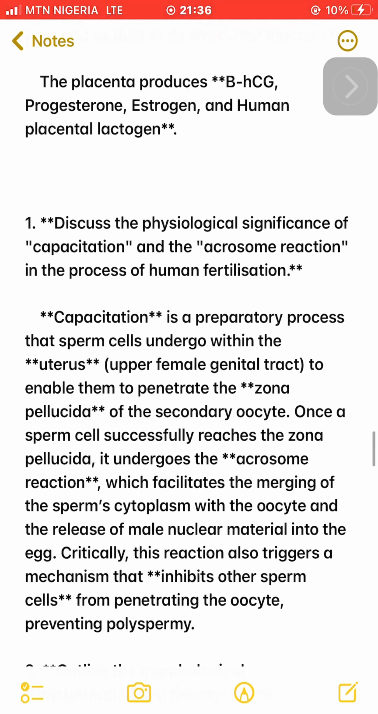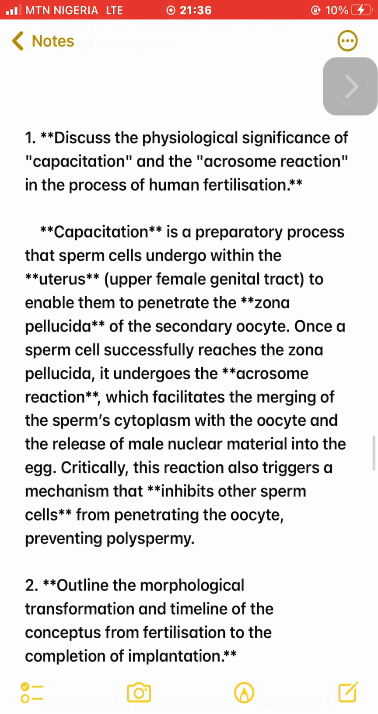1. Discuss the physiological significance of capacitation and the acrosome reaction in the process of human fertilization. Capacitation is a preparatory process that sperm cells undergo within the uterus and upper female genital tract, to enable them to penetrate the zona pellucida of the secondary oocyte. Once a sperm cell successfully reaches the zona pellucida, it undergoes the acrosome reaction, which facilitates the merging of the sperm's cytoplasm with the oocyte and the release of male nuclear material into the egg. Critically, this reaction also triggers a mechanism that inhibits other sperm cells from penetrating the oocyte, preventing polyspermy.